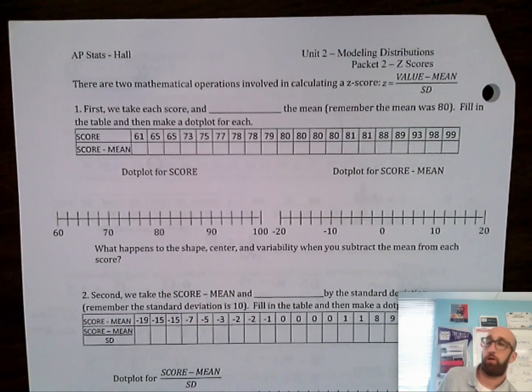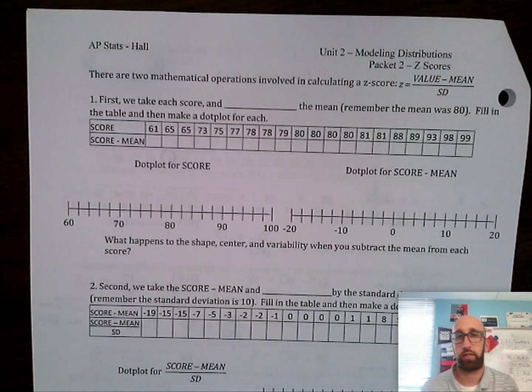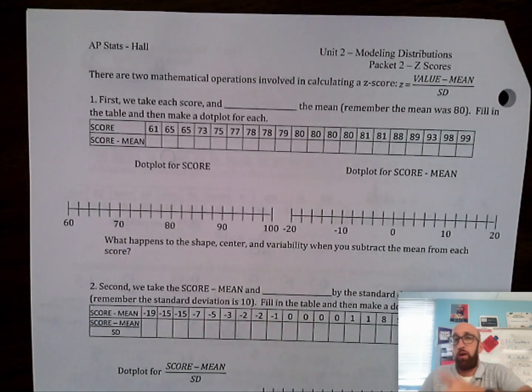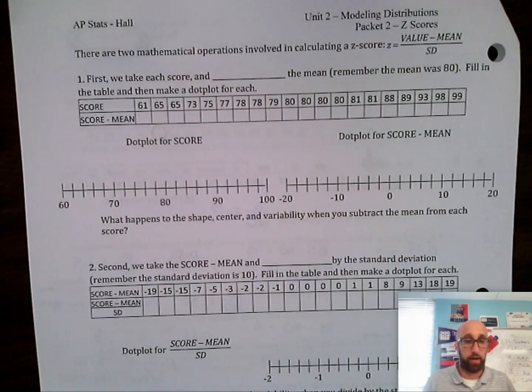I'm going to give you a little bit of a task to do, and that's how this video is going to end. Oh, no, right? We're going to use that same data set we've been dealing with, those test scores that Marty, Biff, and Goldie were dealing with. We're going to look at what effect a z-score has on things. When you're calculating a z-score, what does it do? That's what I'm going to leave you with, and hopefully I'll be back on Friday and we'll pick it up.